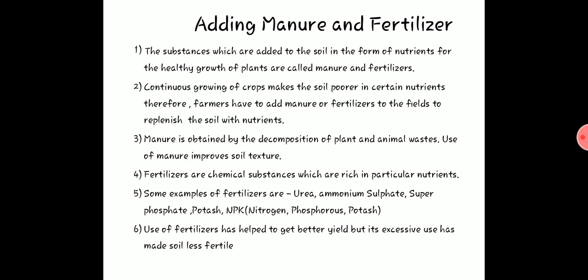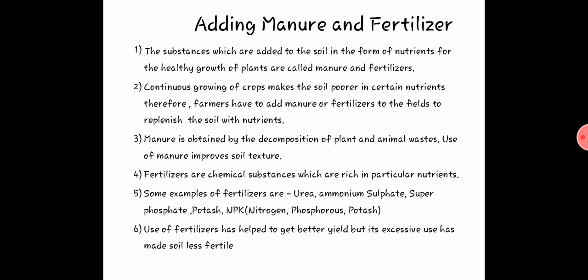See, manure and fertilizers are the nutrients that are added to the soil so that the plants take in these nutrients, grow healthy and produce a good crop or yield. So this is why manure and fertilizers are added to the soil. So why is there a need for adding manure and fertilizers? Is there a compulsion that they have to add them?